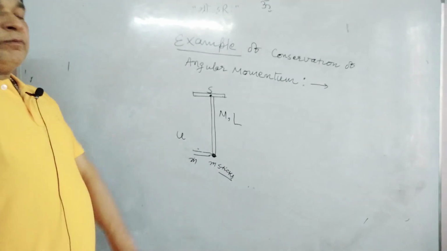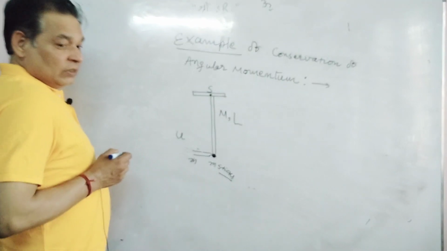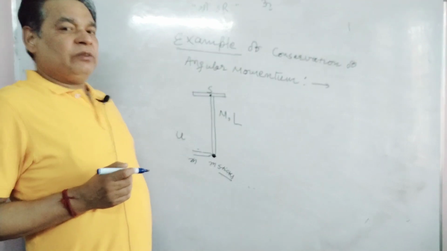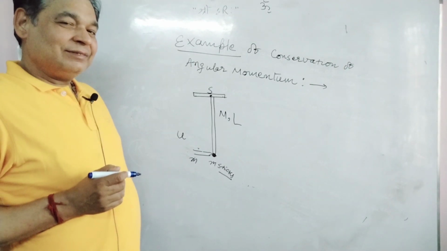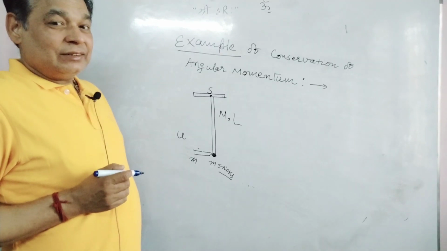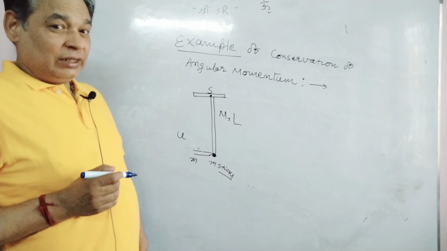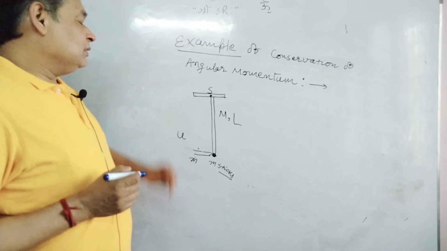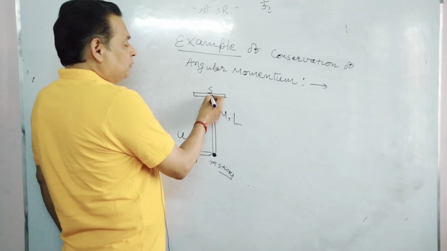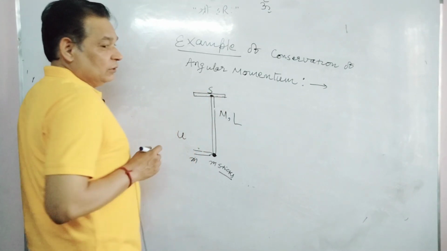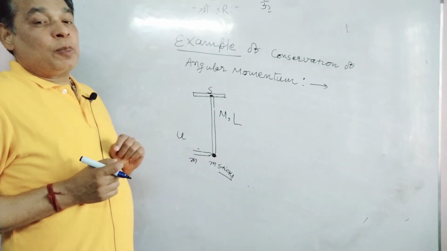Know one thing, whenever it is striking, will conservation of linear momentum occur? Is the net force 0? No, the net force is not 0. Why? Because when it strikes, the hinge at the point of suspension will apply a force. So we will not talk about conservation of linear momentum.